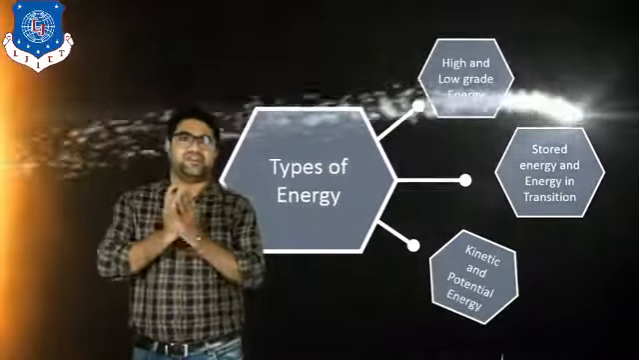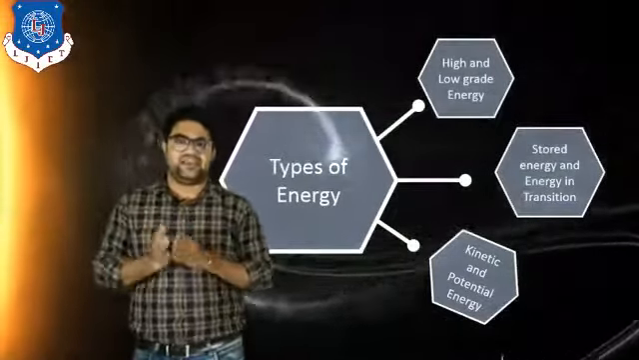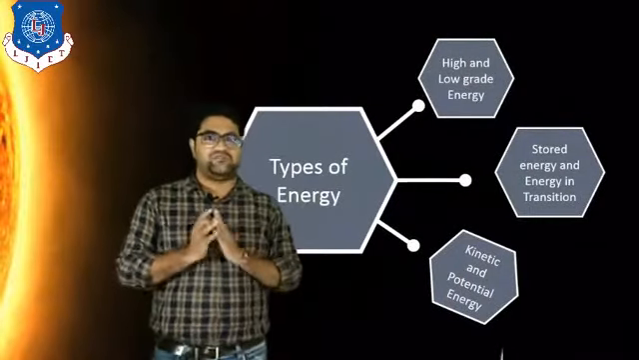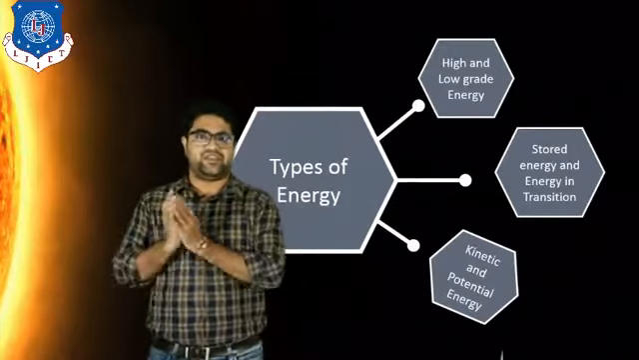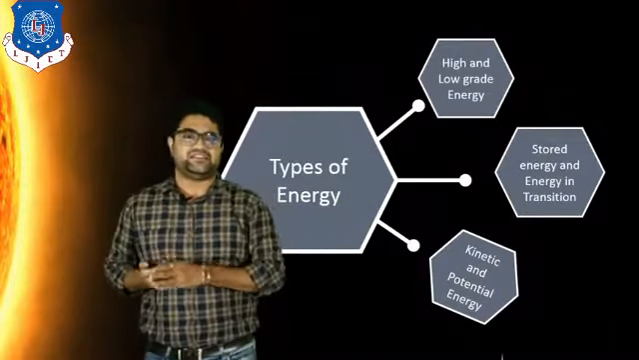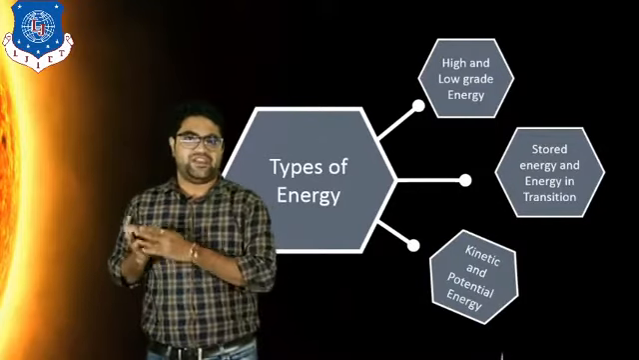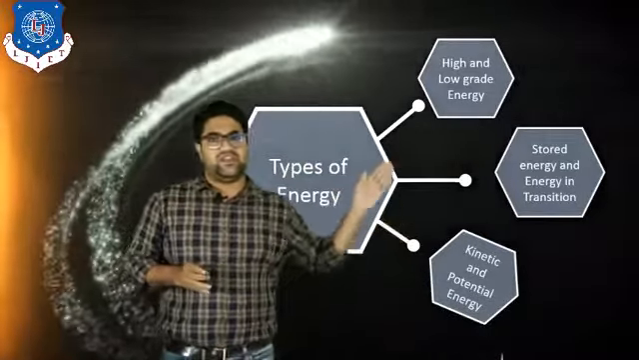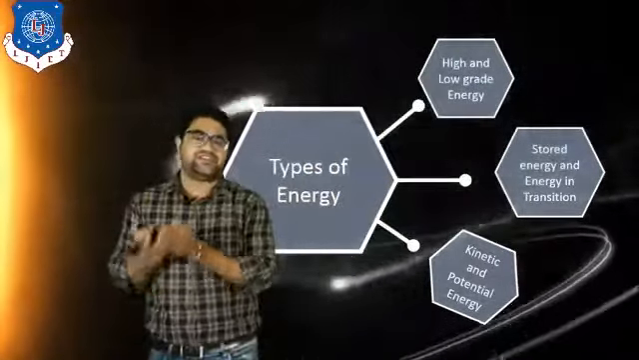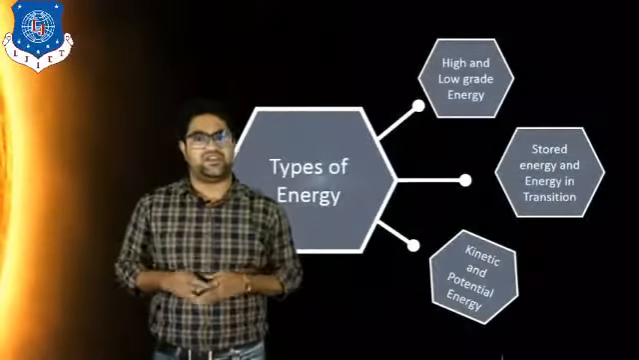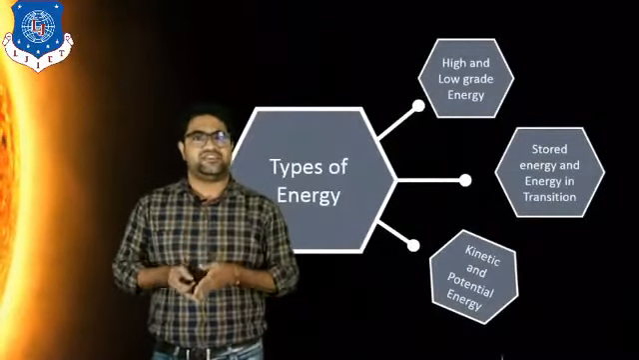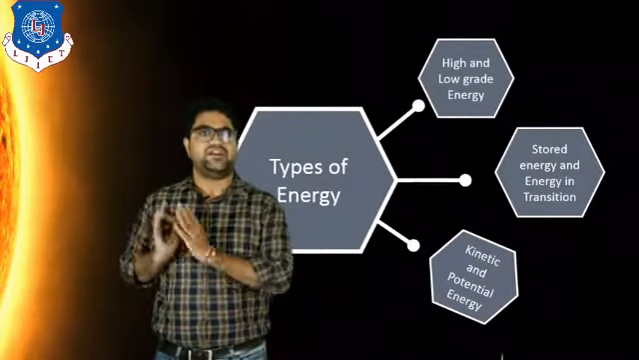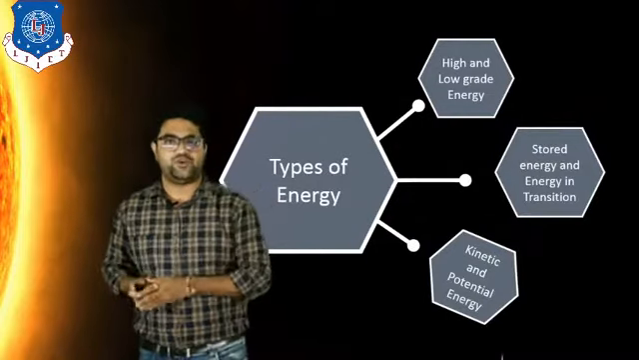Now what is the meaning of high grade energy? High grade energy is the energy which can be 100% converted into mechanical work. For example, electrical energy is a high grade energy, because with the help of electrical energy we can get 100% mechanical work. Next is the low grade energy. Low grade energy means the energy which cannot be converted 100% into mechanical work. The example of low grade energy is heat. We cannot convert heat into mechanical work 100%, so heat is the low grade energy.